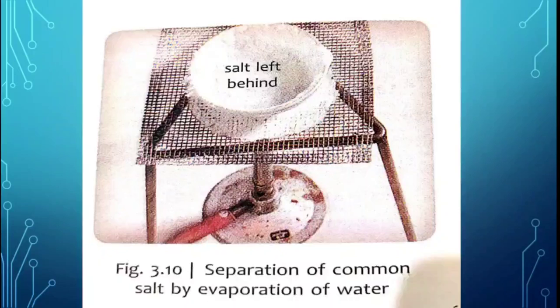As the heat is provided, the temperature of the water will keep on rising and the water will start evaporating, and what will be left behind? The salt will be left behind and the water will completely evaporate. So this is the experiment which shows that you can separate a salt and water mixture.